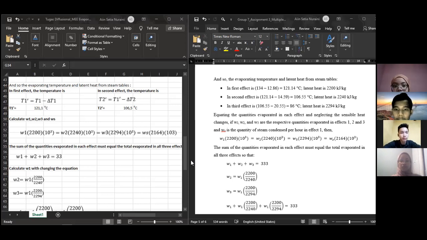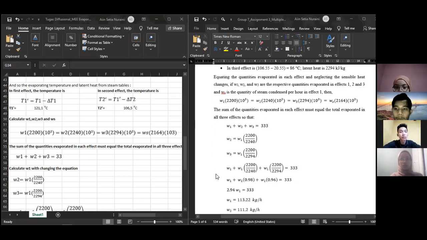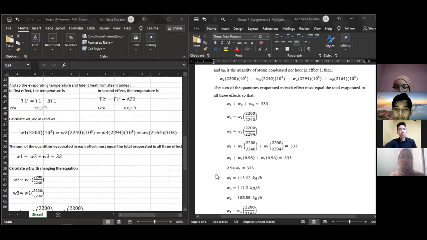After we get the equation, the sum of the quantities evaporated in each effect must equal the total evaporated in all three effects. So V1 plus V2 plus V3 is equal to 333. From this equation, we can substitute and change the position of V1, because we must find V1.